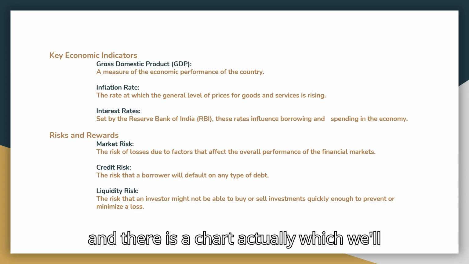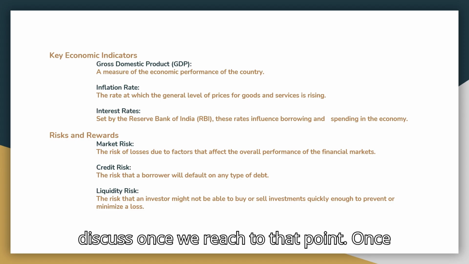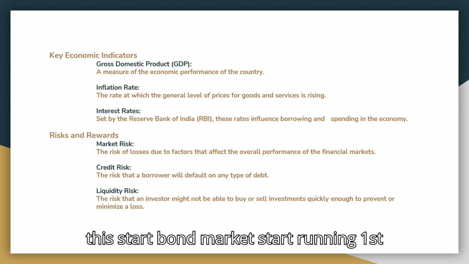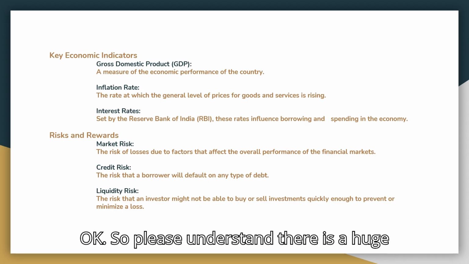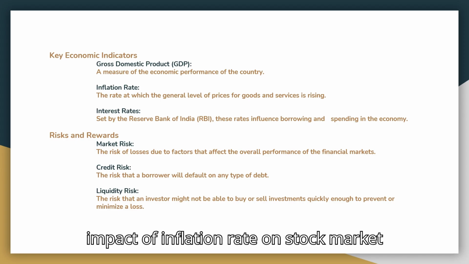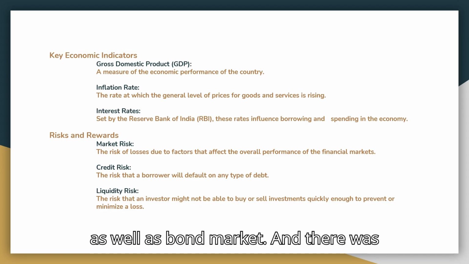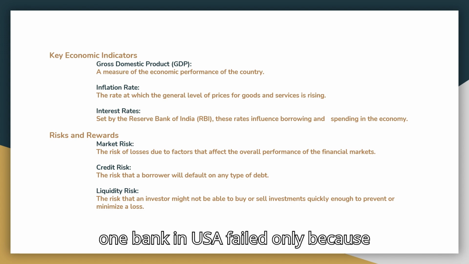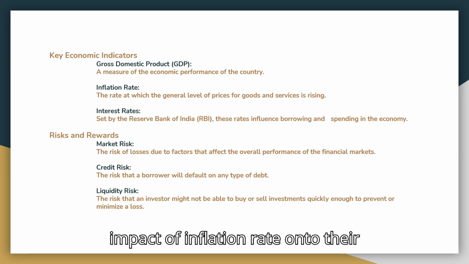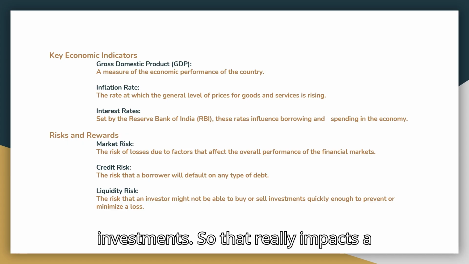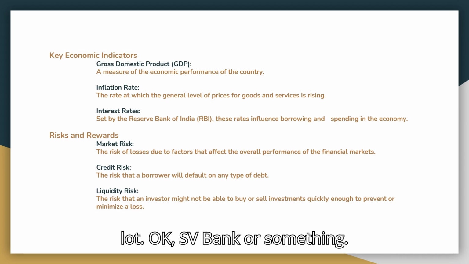And there is a chart which we'll discuss once we reach that point. Once this starts, the bond market starts running first, and after that the stock market catches up. Okay. So please understand, there is a huge impact of the inflation rate on the stock market as well as the bond market. And there was one bank in the USA that failed only because they had not forecasted the impact of the inflation rate on their investments. So that really impacts a lot. Okay, SV Bank or something.